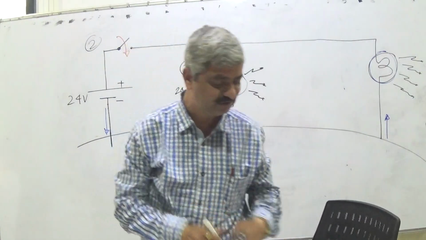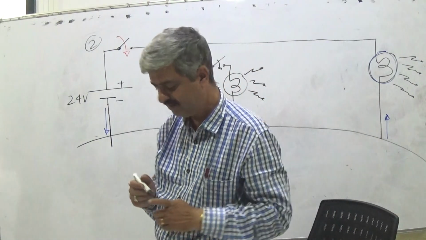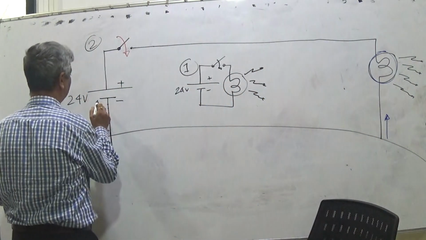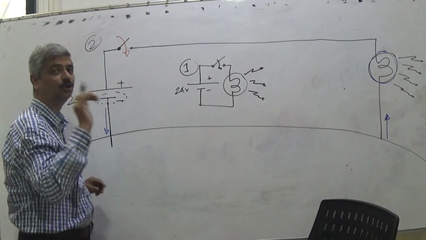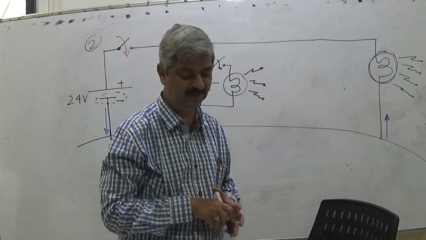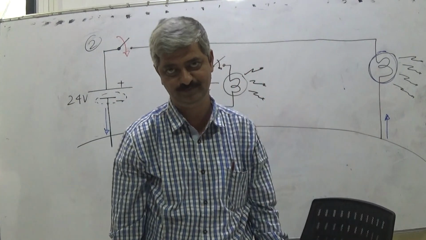Listen very carefully, it's a very fundamental discussion going on. At the negative terminal of the battery, there is an excess number of electrons than protons.